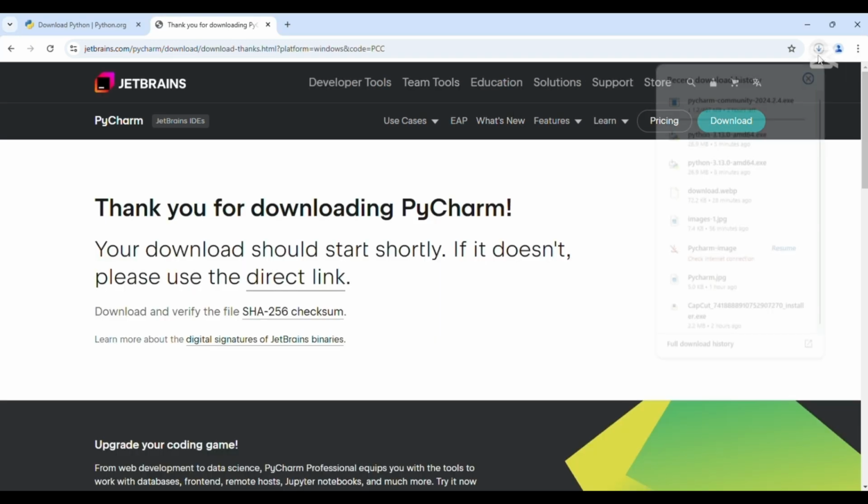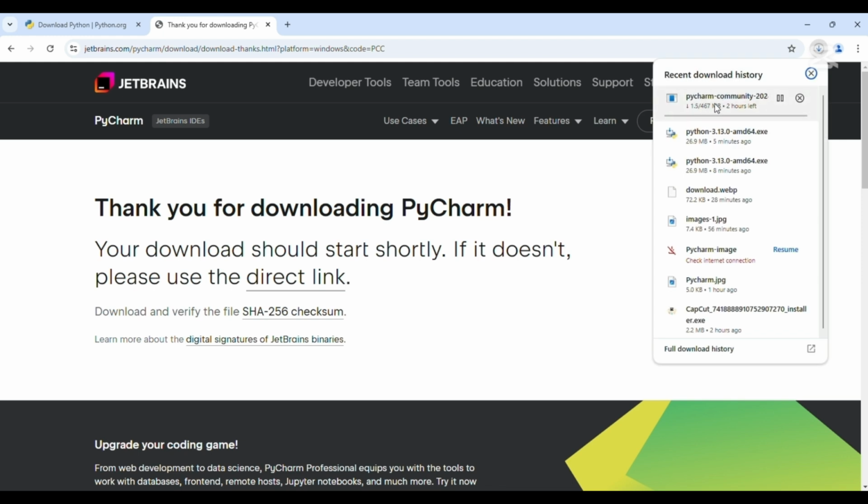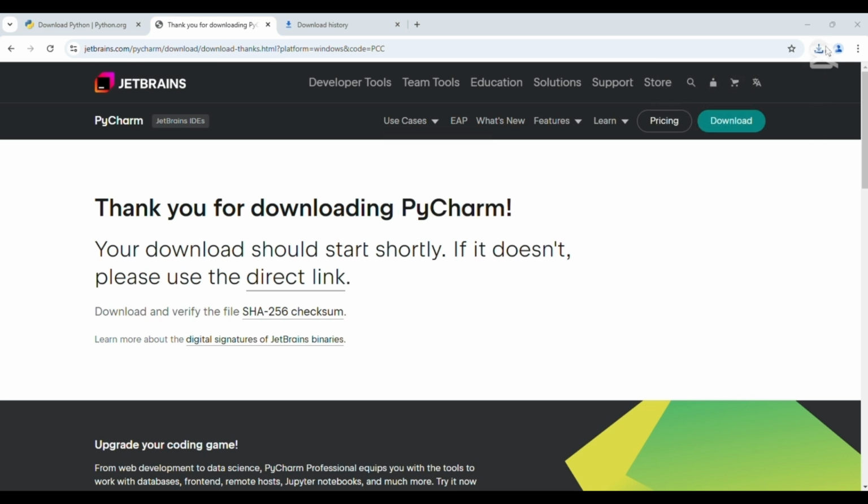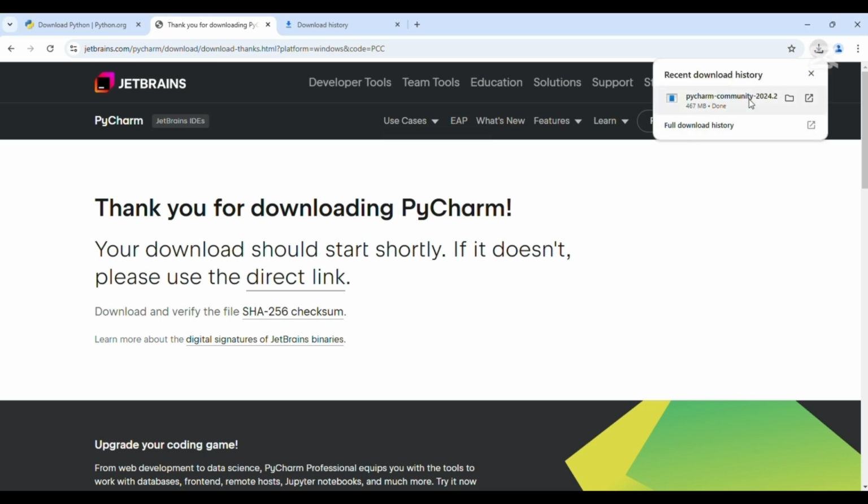So you see the download is now there. You see that's PyCharm. PyCharm is being downloaded. So the download process has started. You just have to wait for it to go through successfully and finish. Now the PyCharm download is complete. So you can right click and view in folder, or you can open directly from here. If you right click, you're going to view it in your folder, like what we did when we were installing Python also. Once it is complete, just right click and then show in folder.